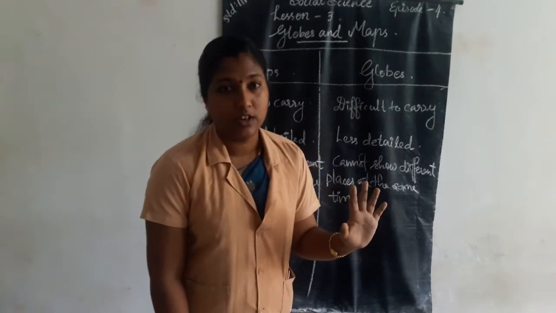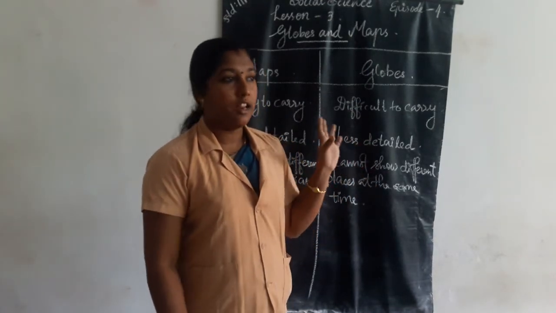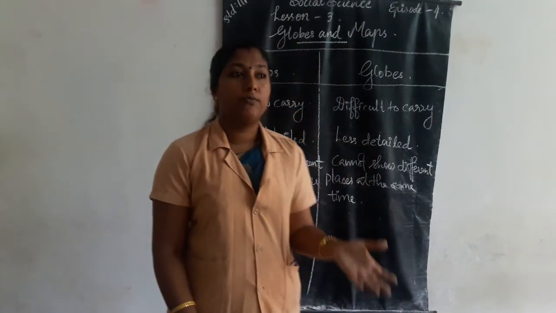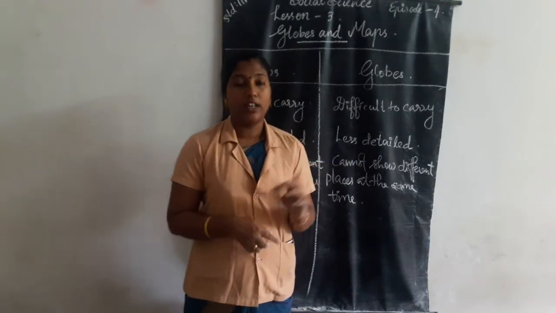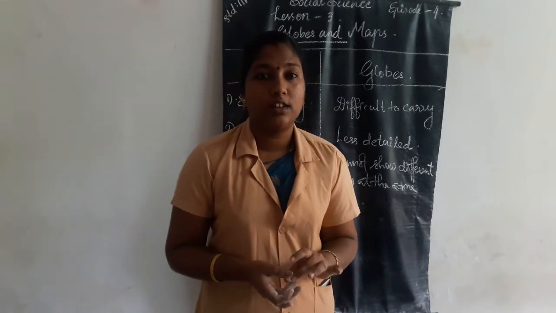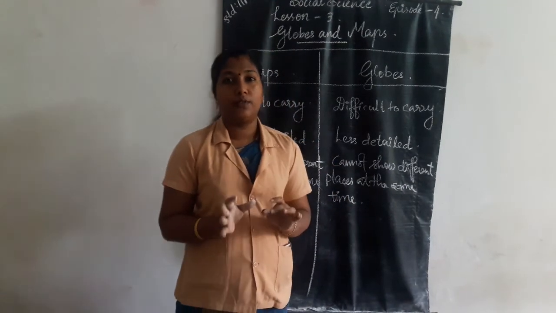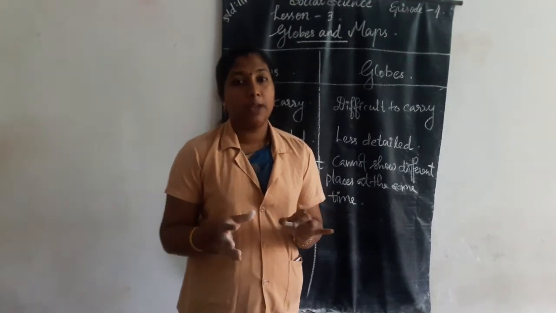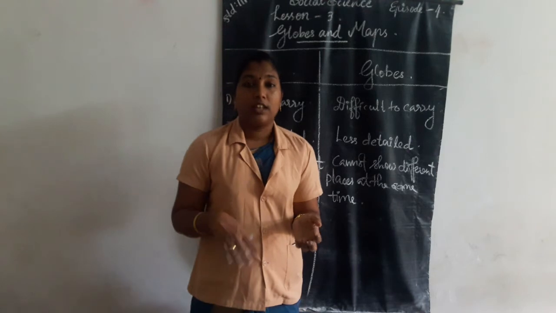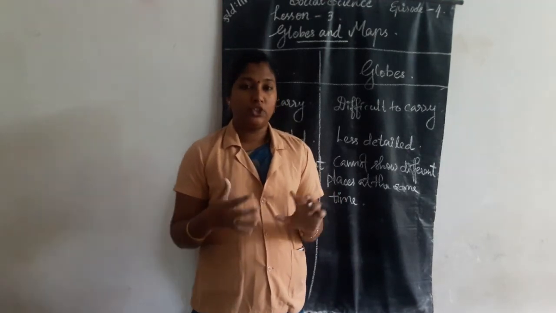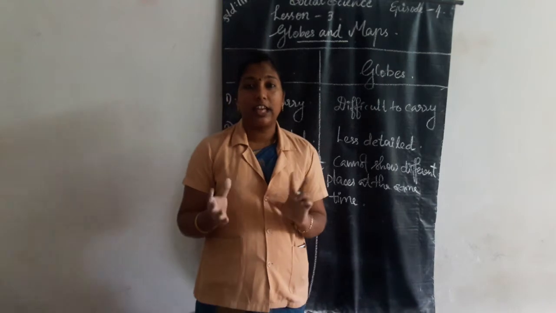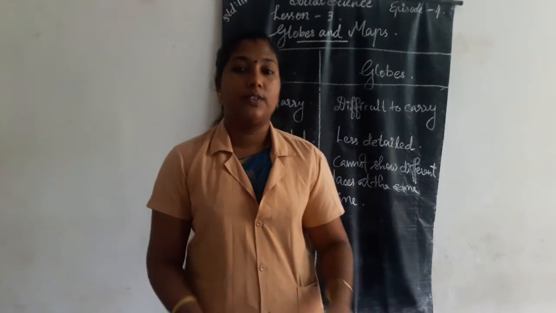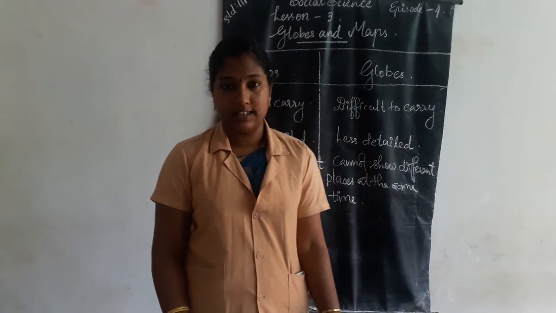Okay, did all of you understand the difference between maps and globes? In this lesson we discussed maps and globes. What are maps? What are globes? A small model of the earth is called a globe. The shape of the globe is round, like the earth. It gives a clear picture of the earth's surface, and it also highlights the physical features of the earth's surface like the oceans, continents, seas, etc.